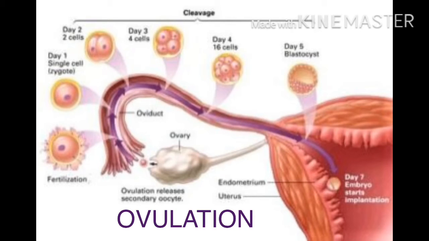Each month only one ovum will be released from one ovary. Occasionally, both ovaries will release an egg. If both eggs are fertilized, the result will be fraternal twins, otherwise called non-identical twins. Some women experience a little pain during ovulation, called Mittelschmerz pain. Now, the fimbriae of the fallopian tube catch hold of the egg released from the Graafian follicle, and that egg is swept into the fallopian tube for fertilization.